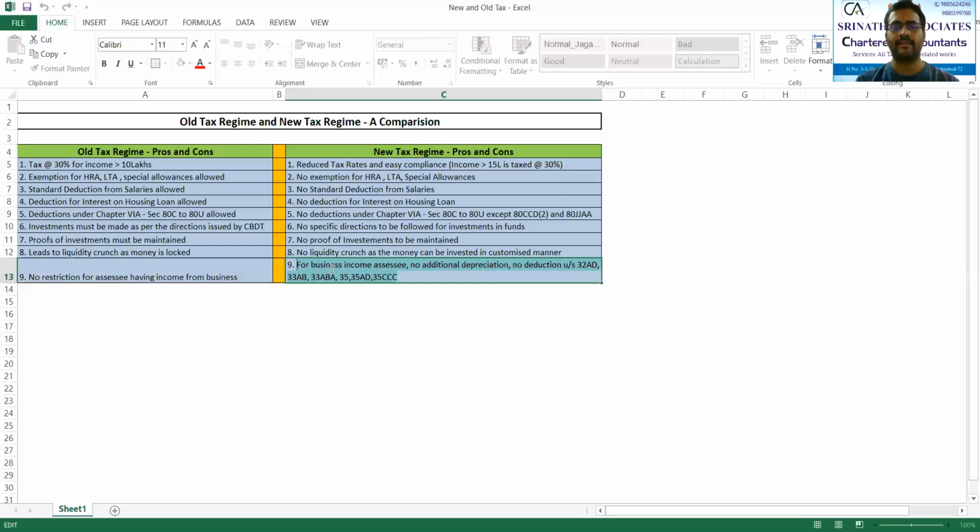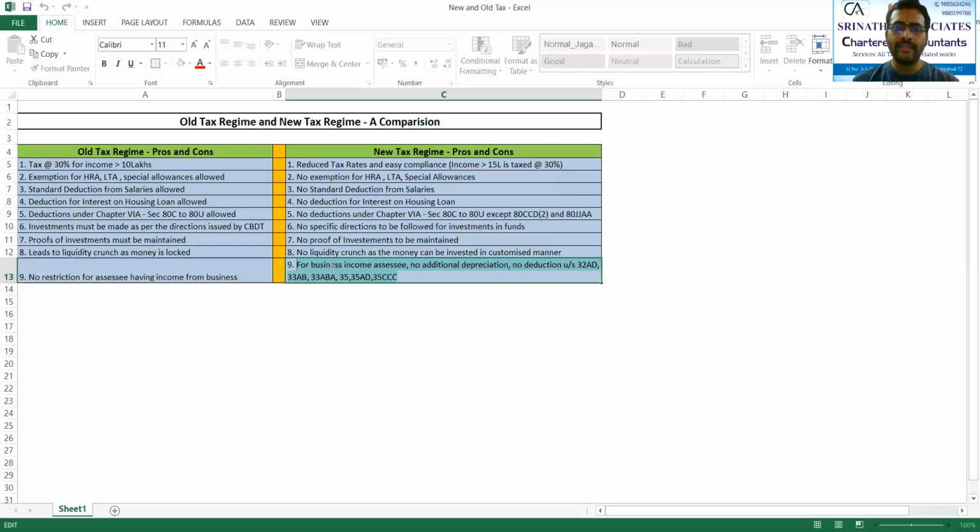Answer is yes. This is the clarification given by the Central Board of Direct Taxes, which is the authority to control the collection and monitor the revenue of direct taxes in our country.